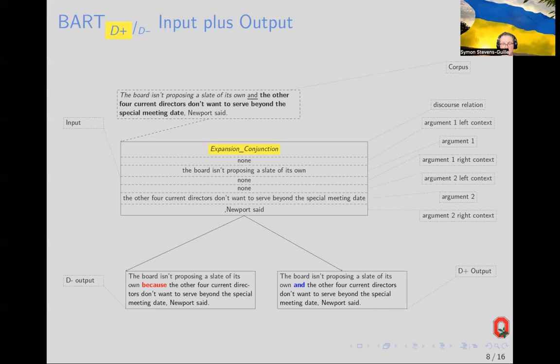The connective, discourse relation, and arguments are reconstructed with the PDTB annotation. The left and right contexts are the minimal text preceding and following the arguments necessary to ensure the output is comprised of full sentences. And these contexts are automatically recovered from the Wall Street Journal text for which the PDTB provides annotation.